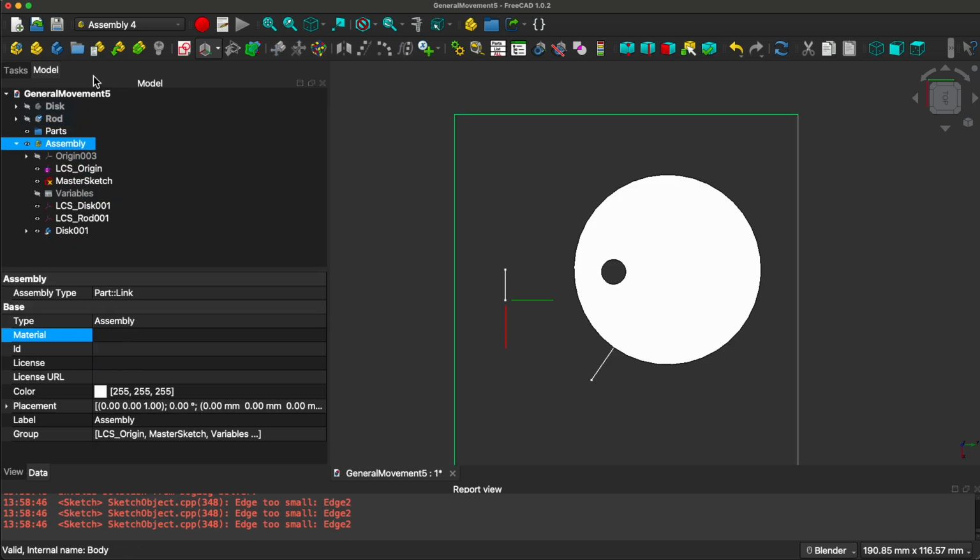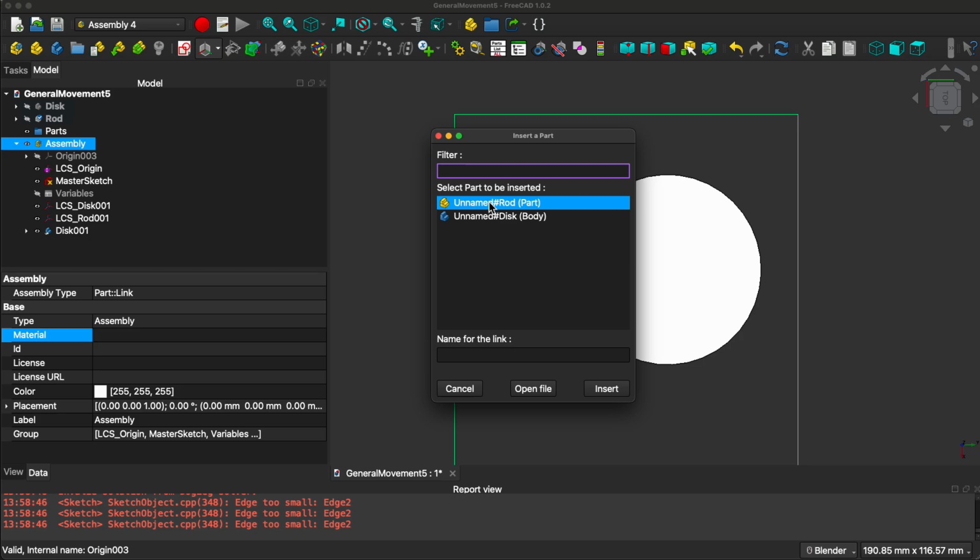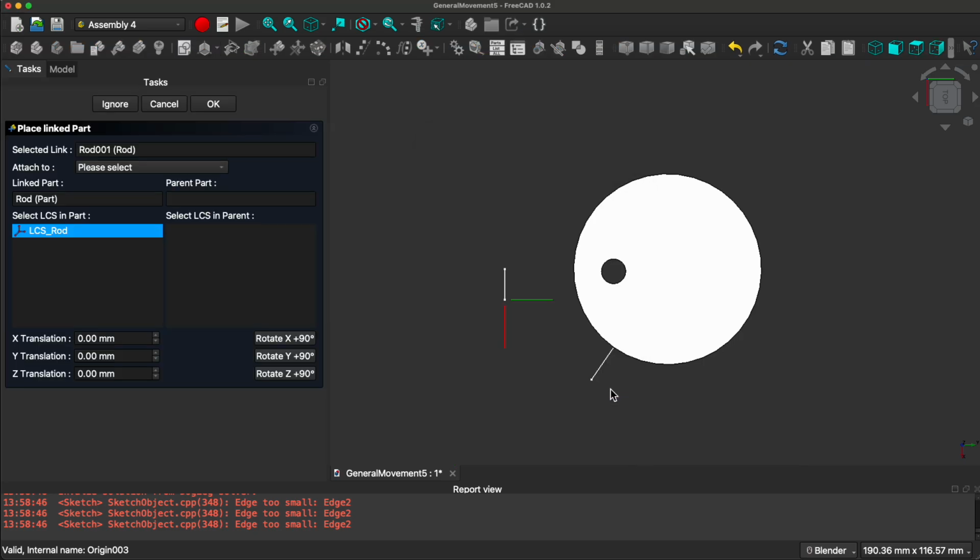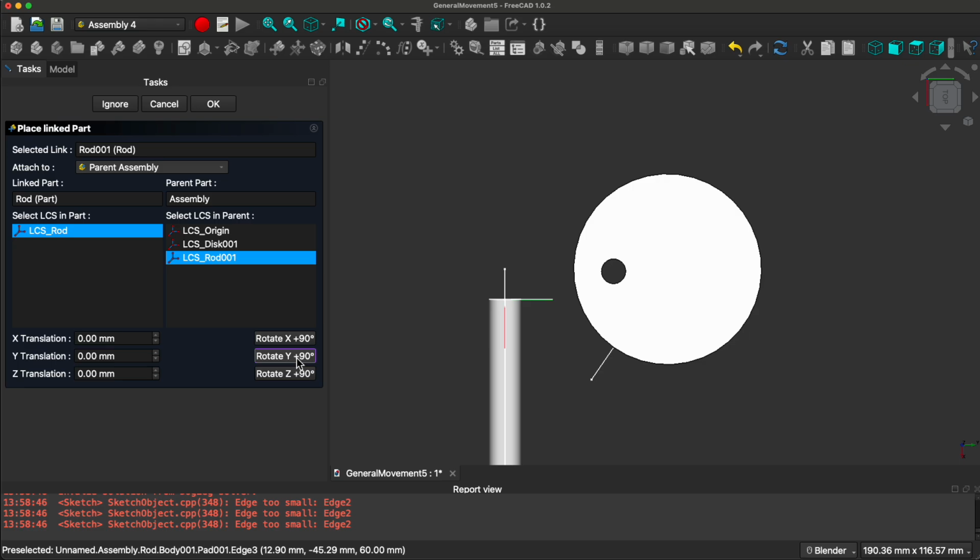In the assembly, we want to insert a part, and we want to insert a rod. And in the parent assembly, we want to have it in the rod. Okay. Now you can see we want it to be going like this. This is how the line goes. So it is rotated the wrong way. The green is the Y. So let's rotate it. That looks good. We can always move it over. We can move it over in the X direction.